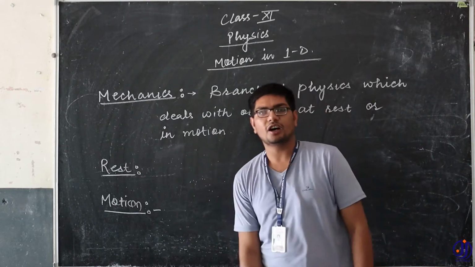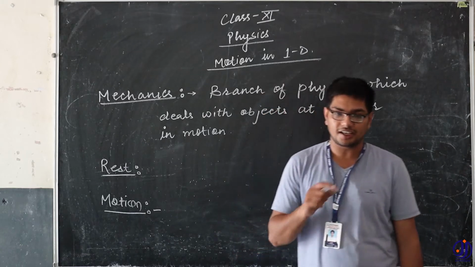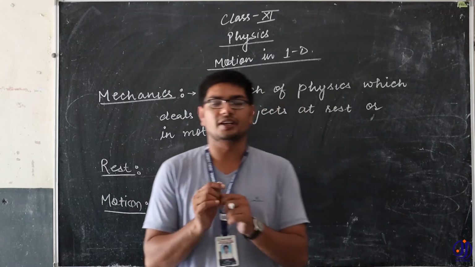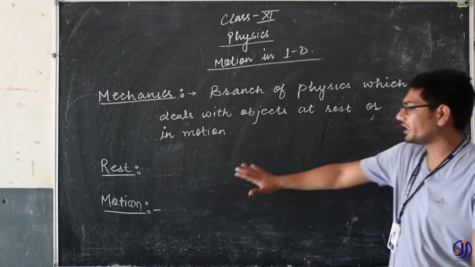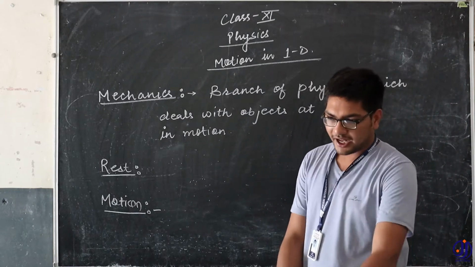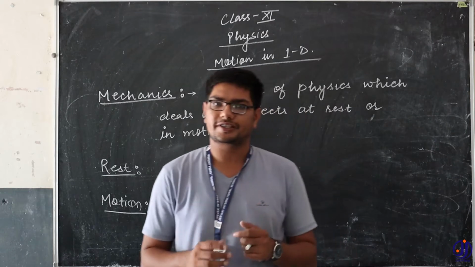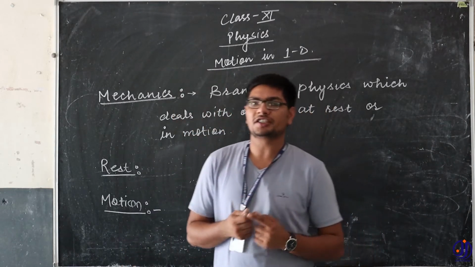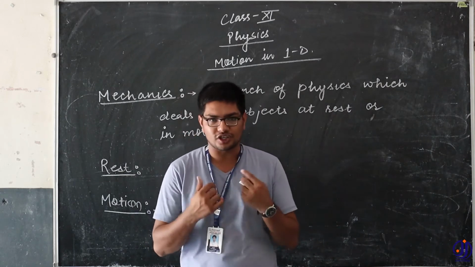An object is said to be at rest if it does not change its position with respect to surroundings and observer. I will write the definition here, but I just want you to understand the concept of rest. If an object does not change its position with respect to the observer who is watching.